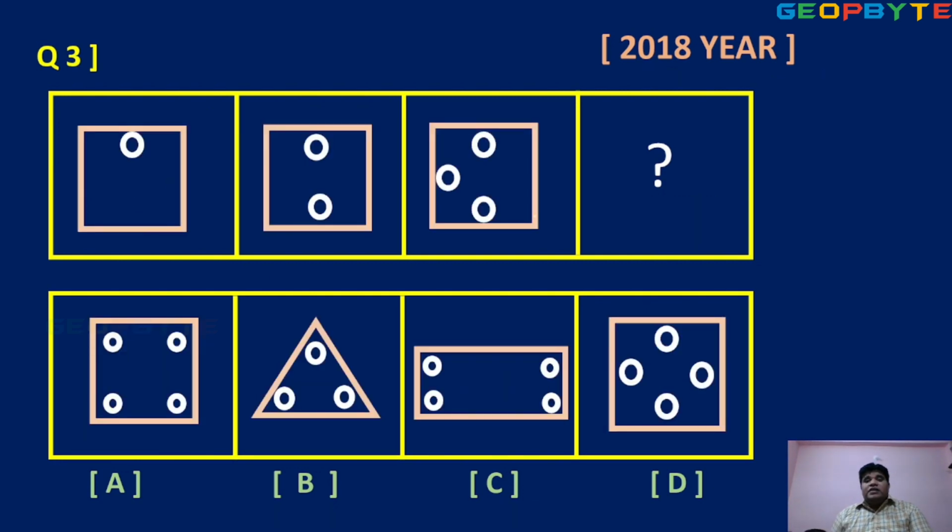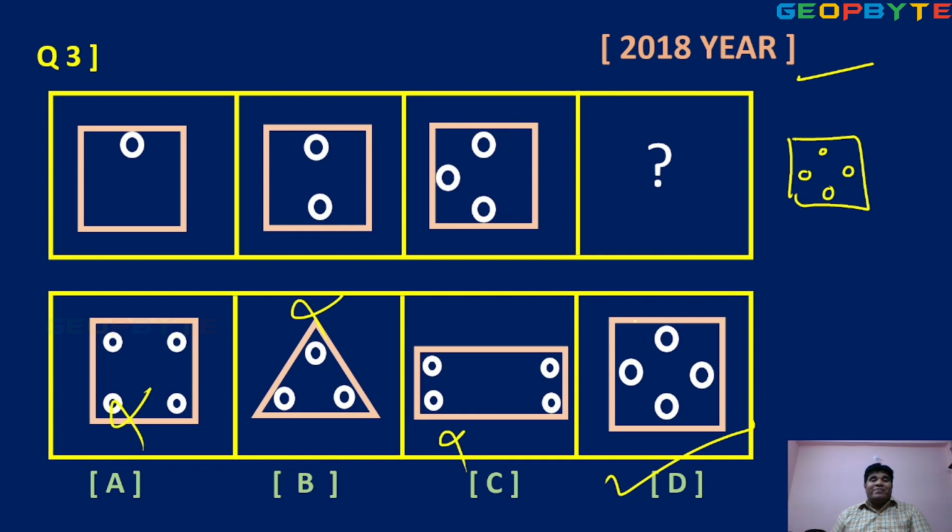Next, very easy question. Same 2018. One circle, here 2 circles, third one. So what is the fourth one? Easily you can identify. One circle, second circle, third circle, fourth circle, looking like this diagram. So which option is satisfied? Option A completely covers that circle, so wrong. In option B, they given a triangle, so obviously wrong. In option C, they given a rectangle shape, so wrong. In option D, check it clearly. This is the right answer.